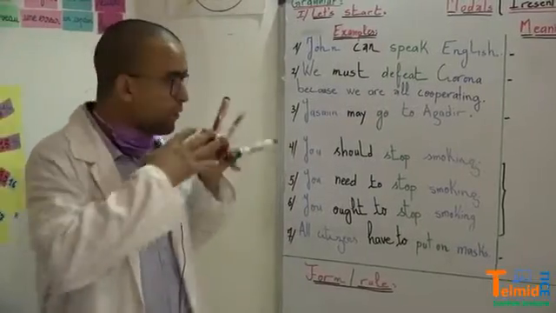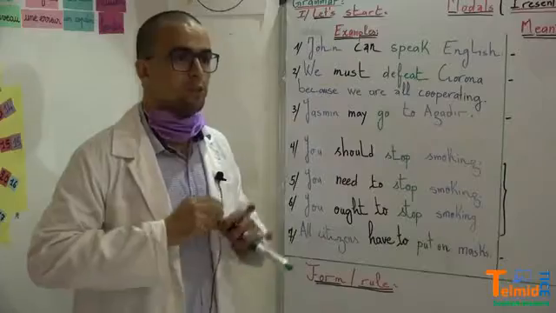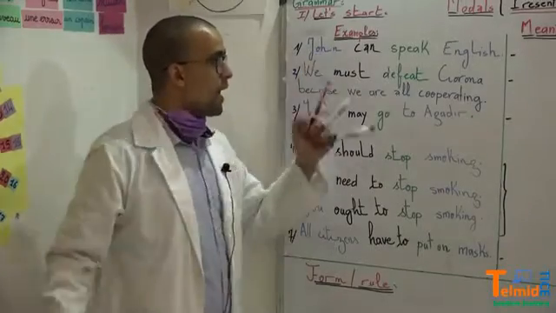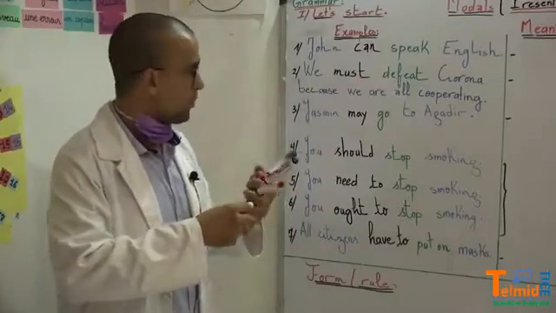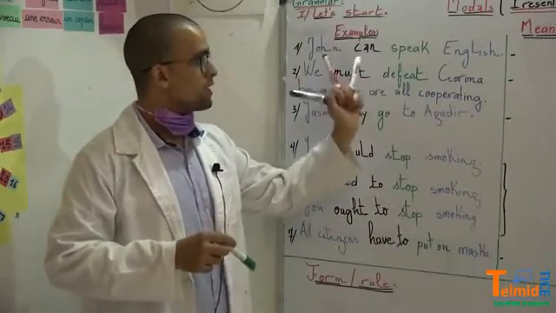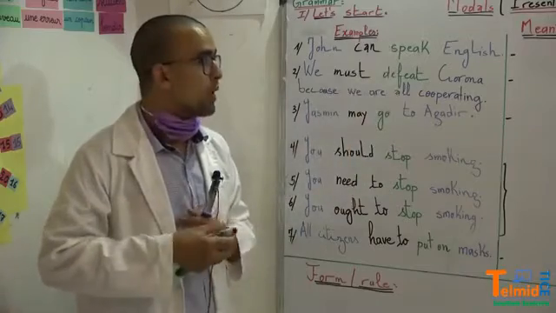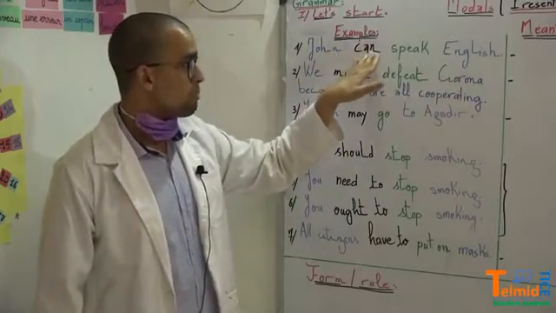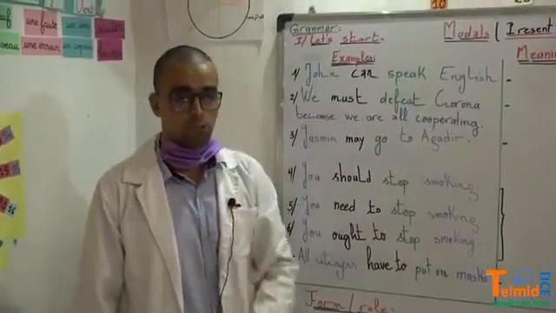Now, if you look at the first example, you are going to notice that we have the subject, the modal, the main verb, and an object.